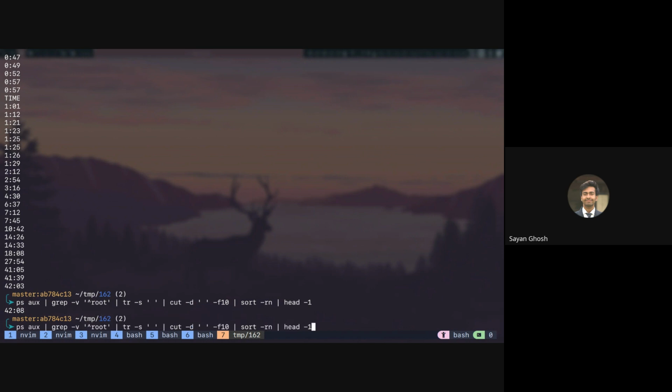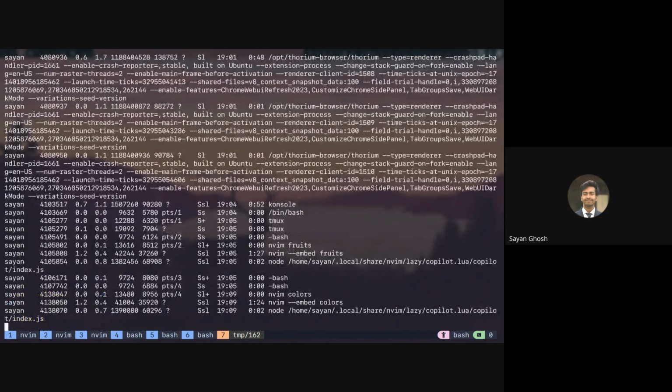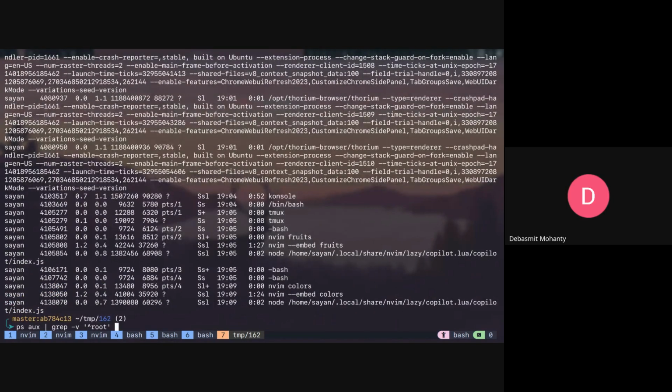So instead of cutting only one column, we can keep both. The process ID, I think, is the second field. So F2, F10. Let's keep both fields.